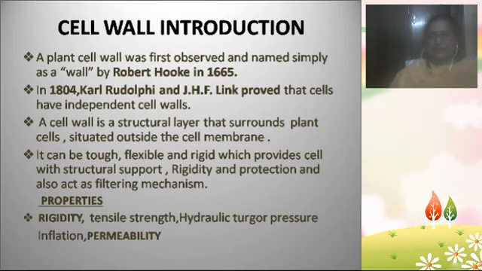Next, the cell wall is a layer-like structure which surrounds the plant cells. It is the outermost structural layer of the cell. It is present external to the cell membrane, and the cell wall is very tough to feel, it is flexible also, and it is very rigid.